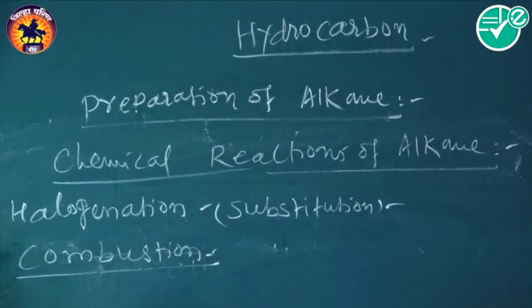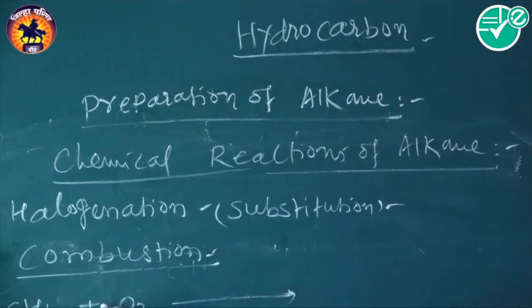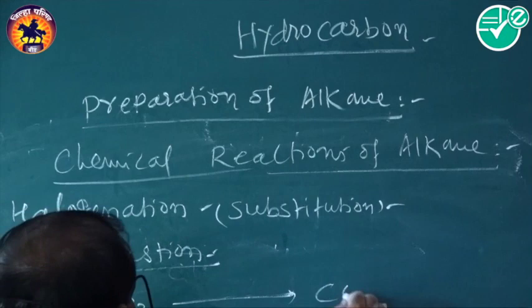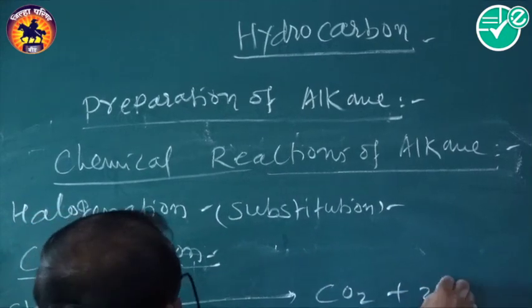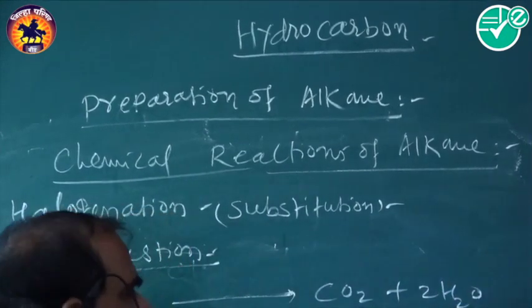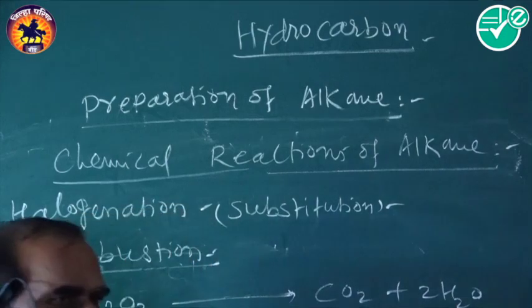That means, we have taken methane CH4, which reacts with oxygen, 2O2, to give CO2 plus 2H2O, carbon dioxide and water molecule.